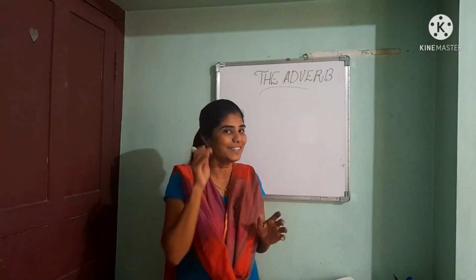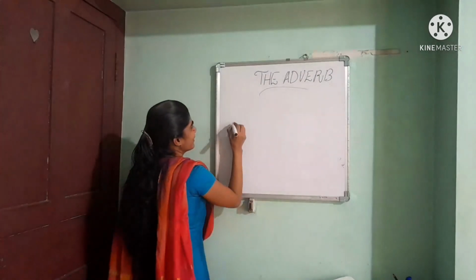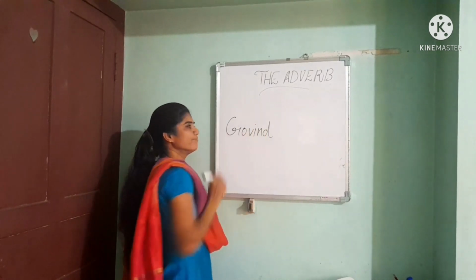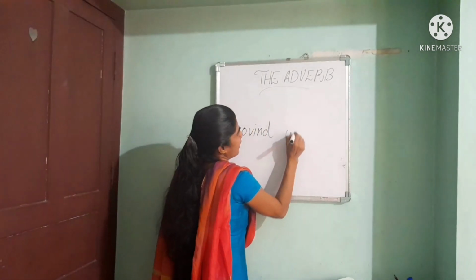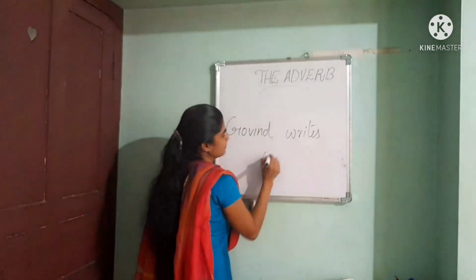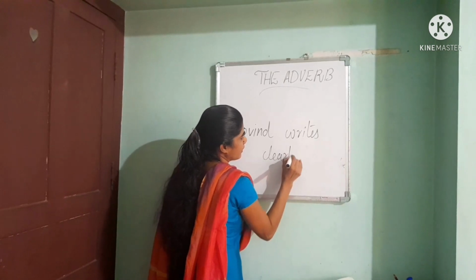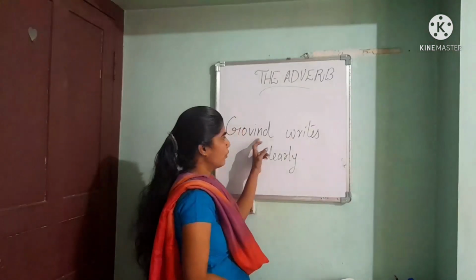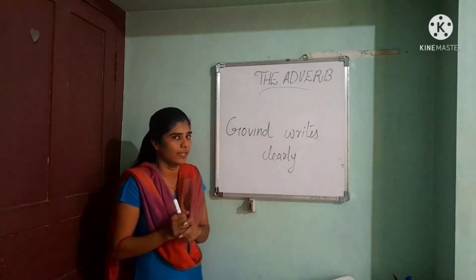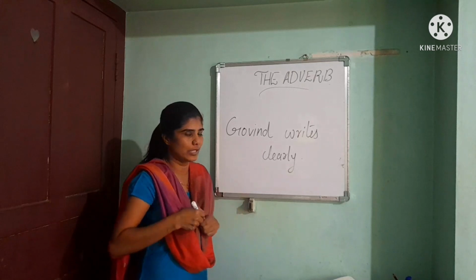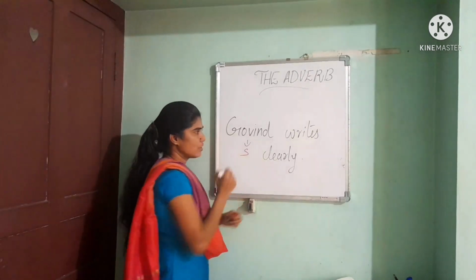Now, I'll write another sentence. Don't get confused, children. Govind writes clearly. In this sentence, it is easy for you to understand. Govind is the subject.